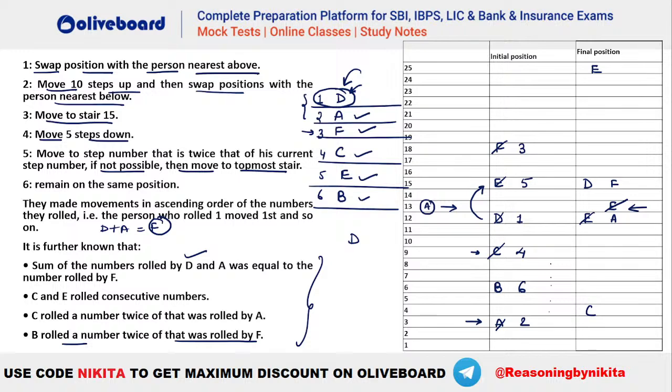After that, you can see the remaining person is B. So what is given for B? Remain on the same position. So that means B remains on his own position. So this will be the final position, that is E on step number 25, D and F on step number 15, A on 12, B on 6 and C on step number 4. Okay. I hope this is clear everybody.